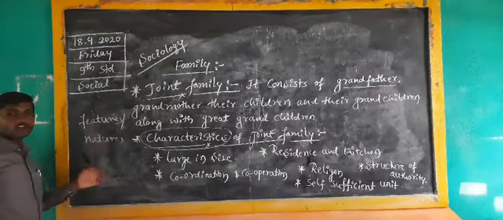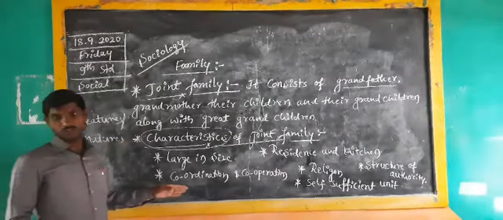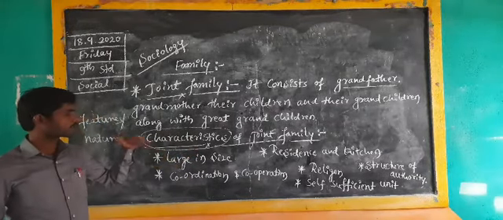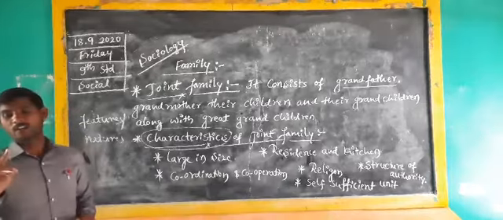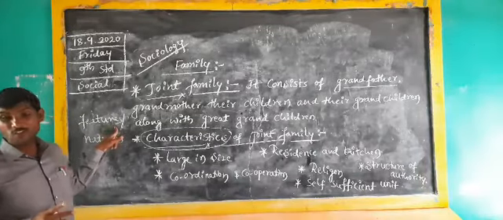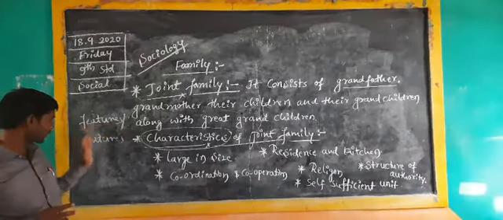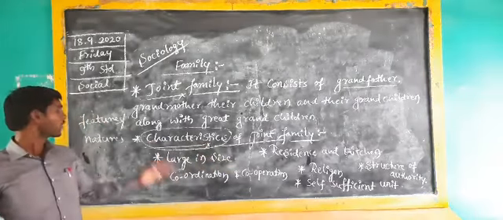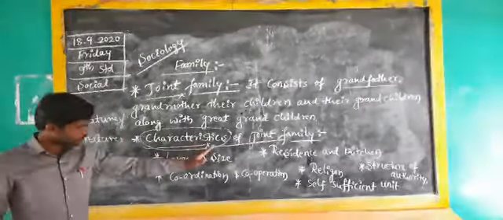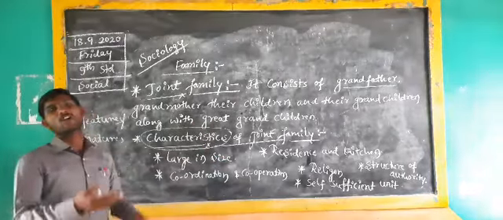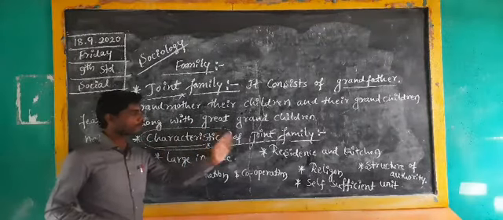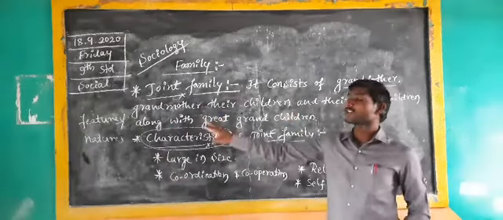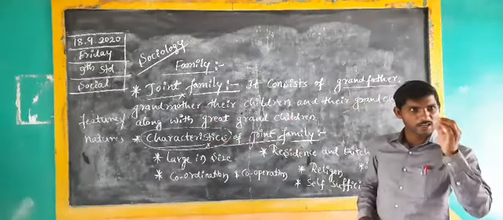These are the synonyms, or equal meaning words. What are the natures of the joint family? The same answer you have to write. What are the characters of joint family? You have to write the same answer. Why? Because these 3 words are given the same meaning.